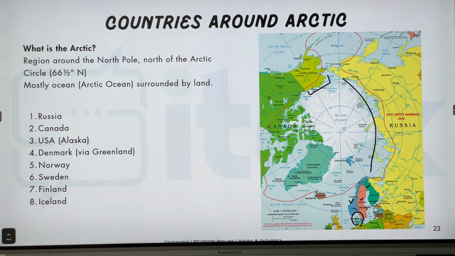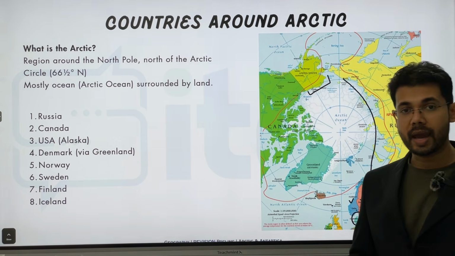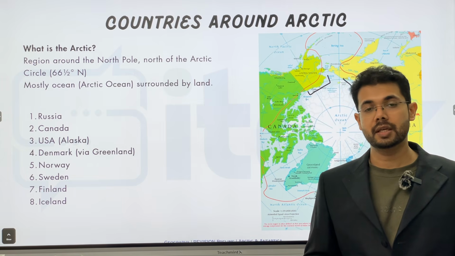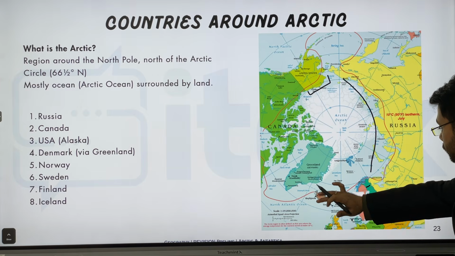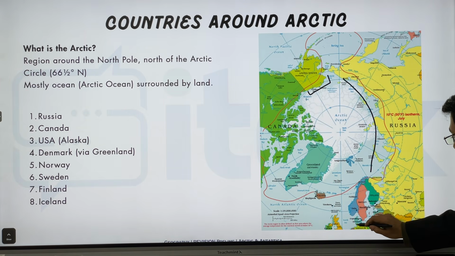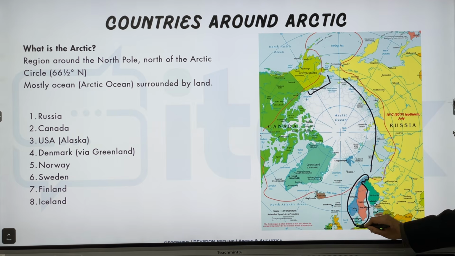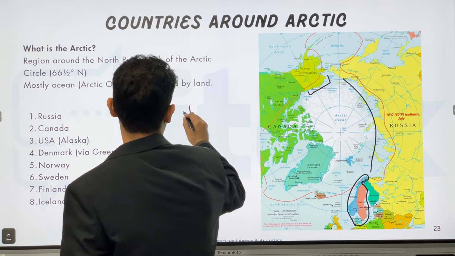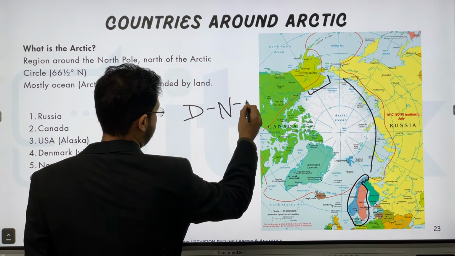Now, one question which will become important for this is the difference between Scandinavia and Nordic countries. What is Scandinavia? Scandinavia is a group of three countries: Denmark, Sweden, and Norway. Finland does not form a part of Scandinavia.